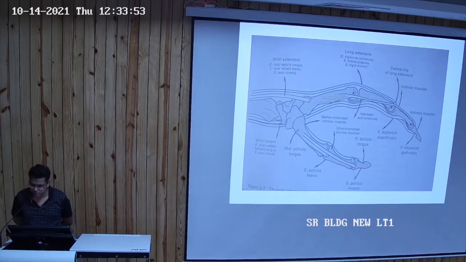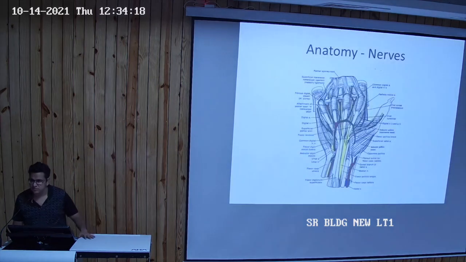The intrinsic muscles of the hand include the flexor digitorum profundus, the digitorum superficialis, interossei, and the lumbrical muscles, and the flexor pollicis longus, brevis, and abductor pollicis longus. The wrist flexors are the flexor carpi radialis, palmaris longus, and flexor carpi ulnaris. The three major nerves are the ulnar, median, and the radial.